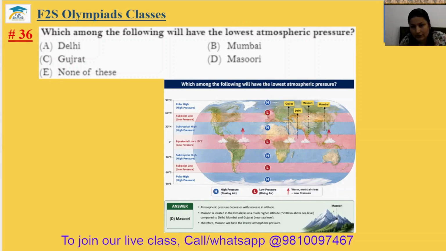All the states, all the places are shown here. Delhi is here, and Gujarat, this one, Mumbai, this one, and this one is Missouri. Missouri is at the low pressure zone. The 36th answer will be option D.